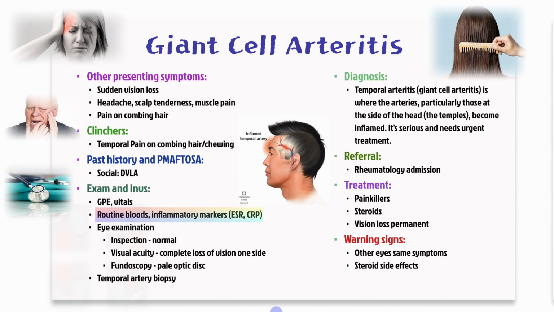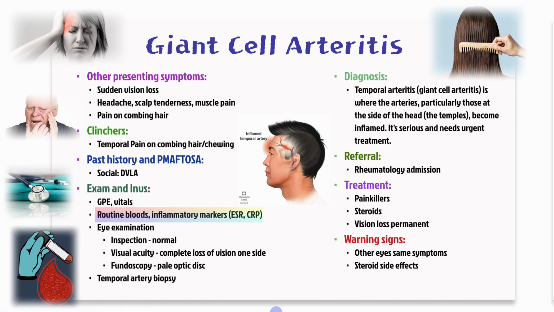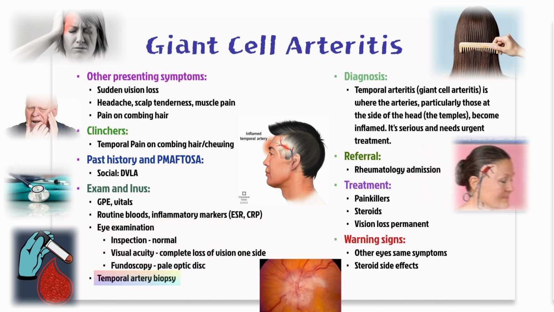Also, do routine blood investigations, especially inflammatory markers like ESR and CRP, as these are often elevated in GCA. On eye examination, you may find normal external inspection initially, but visual acuity might show complete loss of vision on one side. Fundoscopy could reveal a pale optic disc. Confirmation is through a temporal artery biopsy.